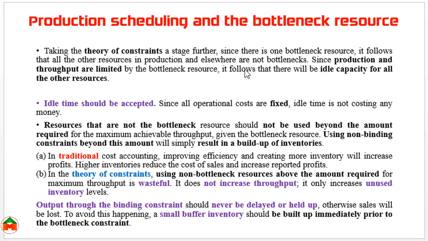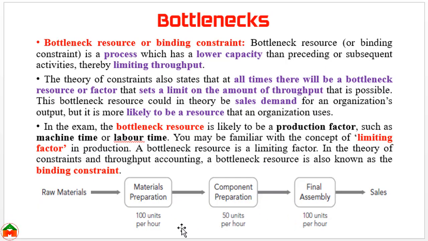That means in the production process, if there is one bottleneck resource, the other resources may not be the bottleneck. In that case, since production and throughput are limited by the bottleneck resource, it follows that there will be idle capacity for all other resources. For example, this is the bottleneck resource.